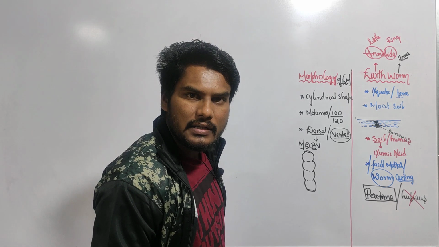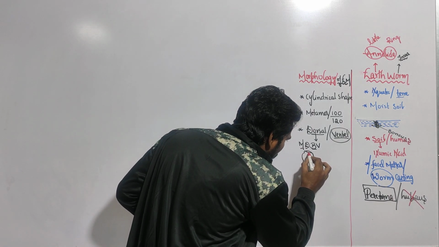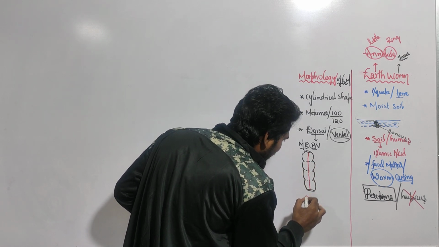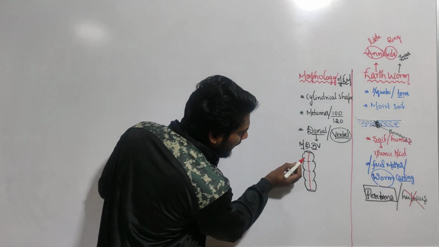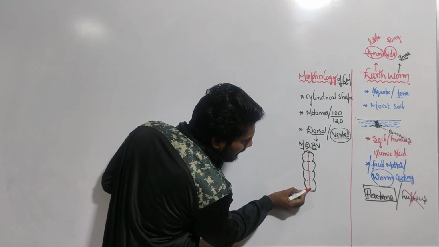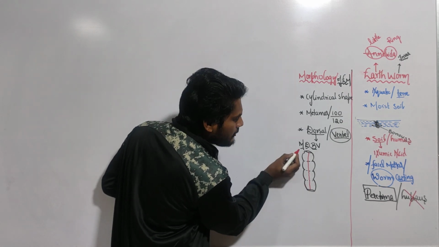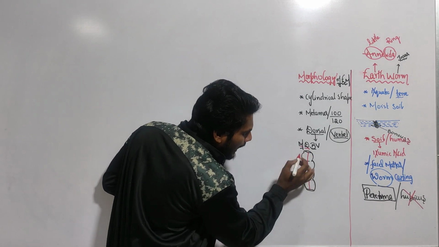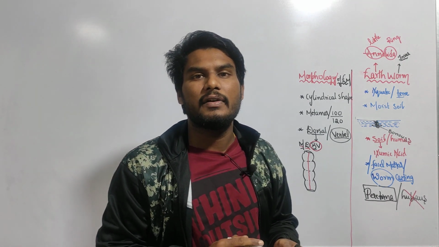When you are seeing the dorsal surface, in the mid dorsal line there is a dark line passing along the longitudinal axis of the body. Along the longitudinal axis means its entire length. Is it in the middle or in the lateral? Yes, it is in the middle. So mid. Is it at the dorsal surface or ventral surface? Dorsal surface. And what is it? It is a blood vessel. So, mid dorsal blood vessel.